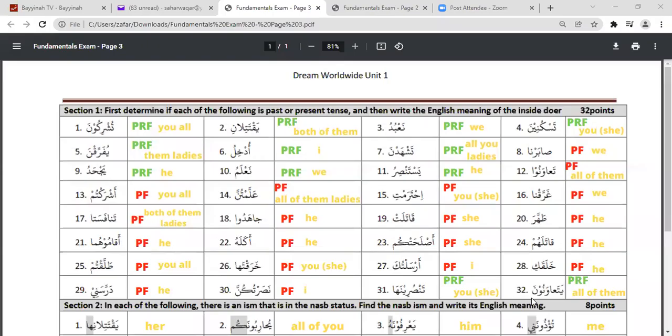Inshallah. So this section is basically: first determine if each of the following is past or present tense, and then write the English meaning of the inside doer. And be careful, it is the meaning of the inside doer. So even if we see any attached pronouns, be careful that we will not consider those attached pronouns. And we will start with the first one.